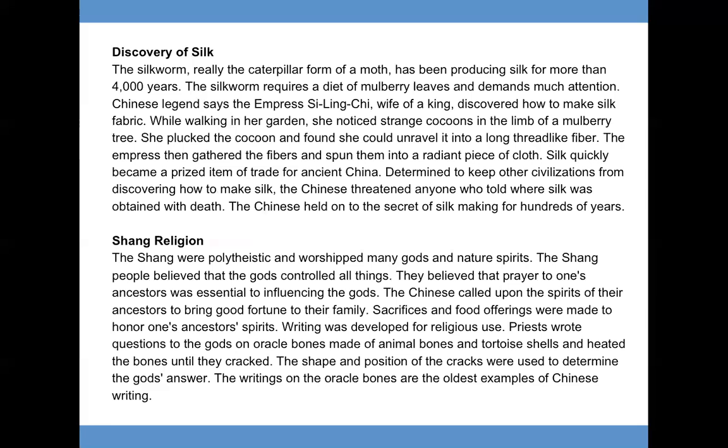Writing was developed for religious use. Priests wrote questions to the gods on oracle bones made of animal bones and tortoise shells and heated the bones until they cracked. The shape and position of the cracks were used to determine the god's answer. The writing on the oracle bones is the oldest example of Chinese writing.